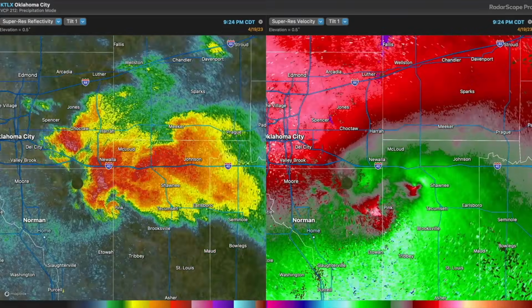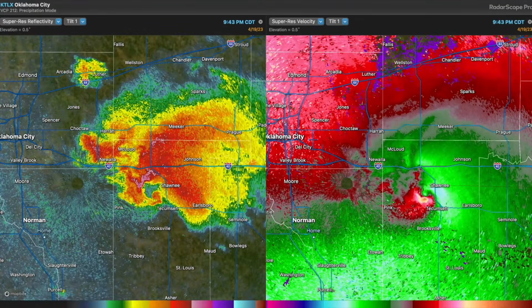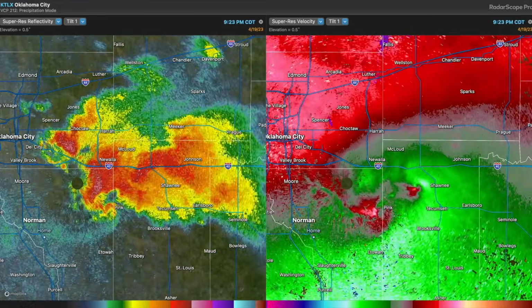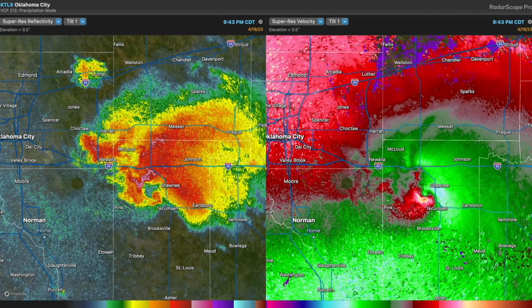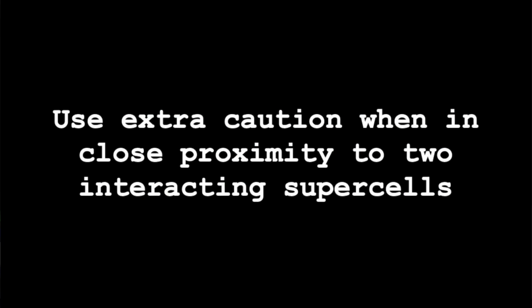Sometimes the two supercells can merge into one after the Fujiwhara is complete, which can induce very large hail production or significant tornadogenesis. Supercells undergoing a Fujiwhara can pose great danger to storm chasers in close proximity to the storms, including erratic tornado motion, so always use extra caution when chasing two supercells in close proximity to one another.